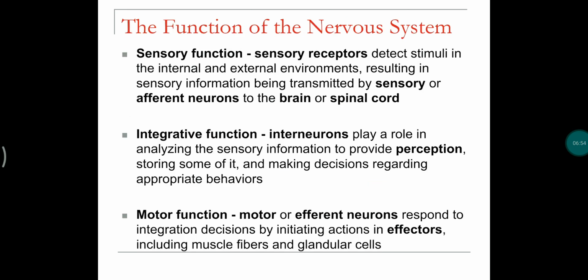So what are the functions of the nervous system? The nervous system has three different functions. What are they? They are the sensory function, the integrative function, and the motor function.